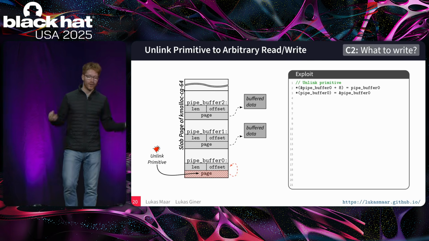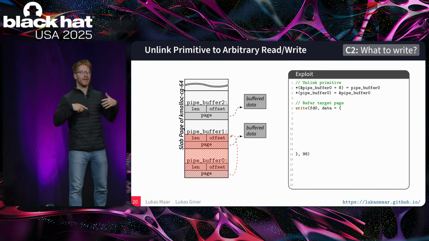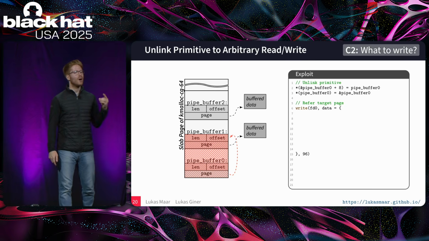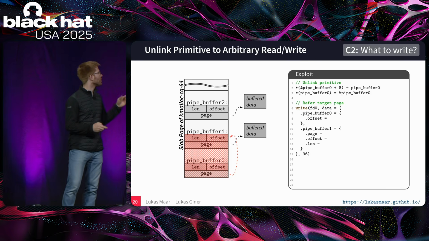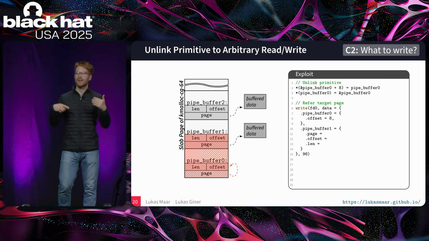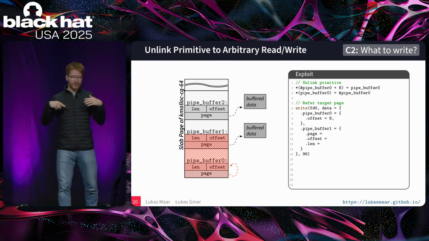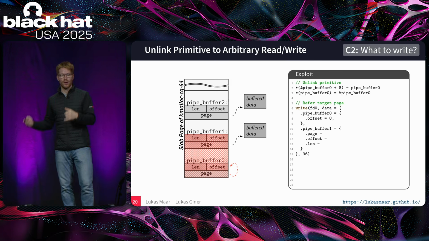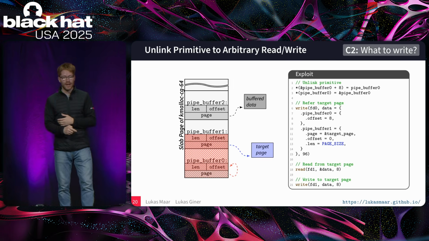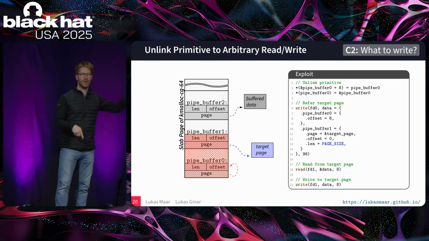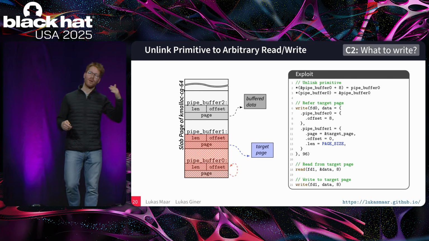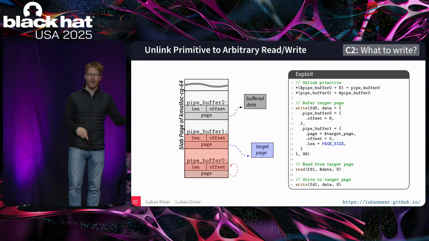pipe buffers are located. Then, writing to pipe buffer 0 allows us to overwrite the metadata of pipe buffer 1. In particular, what is interesting is that we can overwrite the page member, so the page reference of pipe buffer 1. So what we do is override it with our target page and then perform a legal read syscall and a legal write syscall to pipe buffer 1 in order to perform the actual arbitrary read and write.